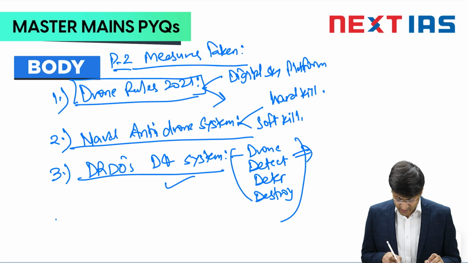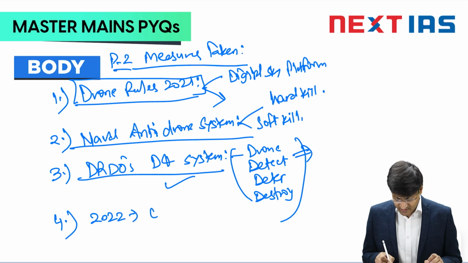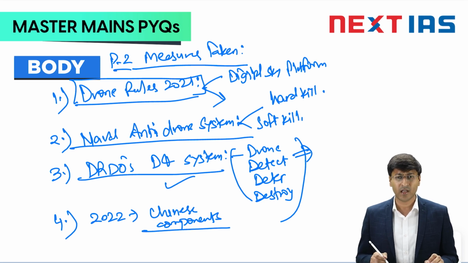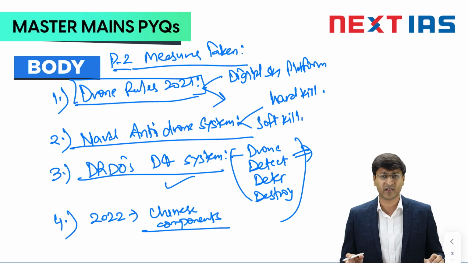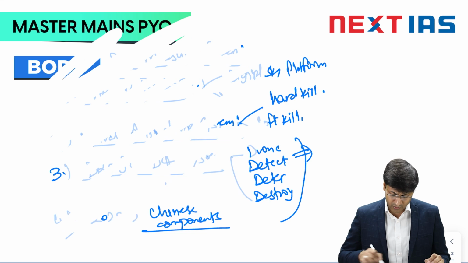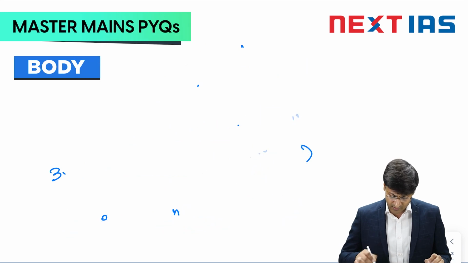The next point that we can talk about is that in 2022 India banned Chinese components. Chinese components for what? For our own drone manufacturing. Why so? Because we want to go for data privacy and everything. So we banned the import of Chinese components to be used in our own drone making process.